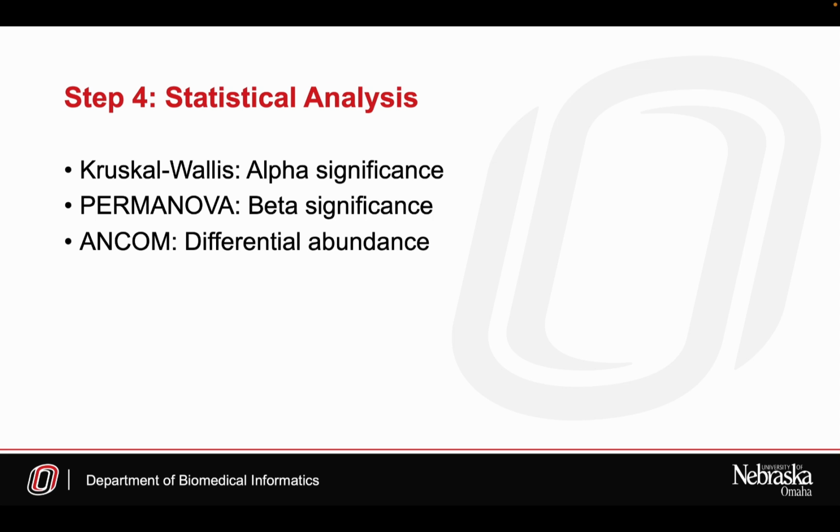To confirm that our findings are not just due to chance, we use statistical tests. Kruskal-Wallis checks if alpha diversity differs between the groups, and PERMANOVA tests if overall microbial composition differs. ANCOM identifies specific microbes that are differentially abundant, and these methods give p-values, helping us know whether the observed differences are statistically significant.